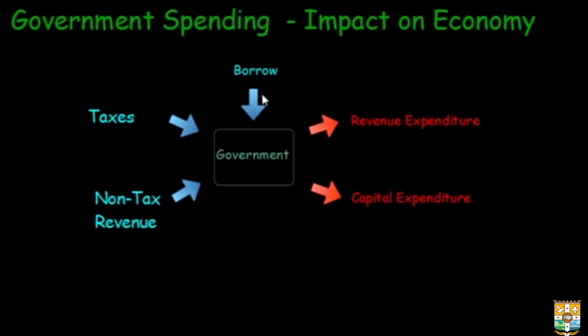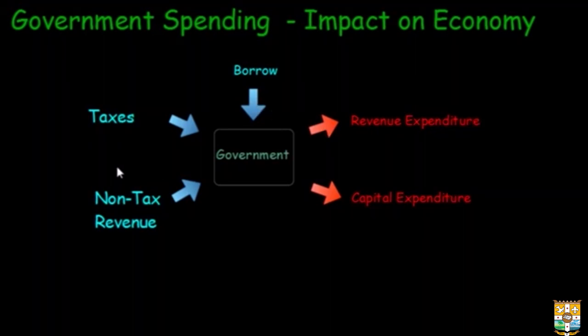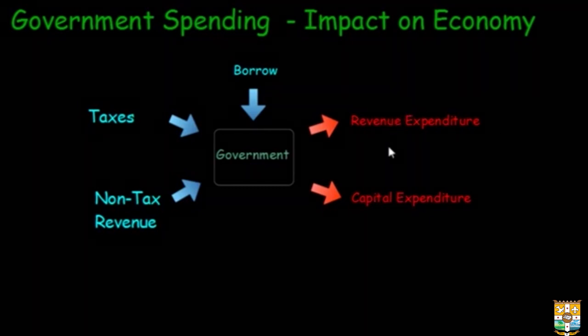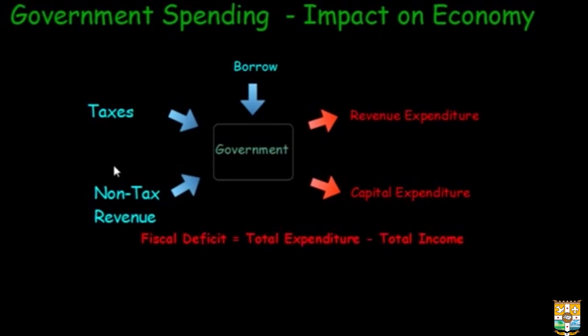It can borrow the money from the central bank, that is the Reserve Bank in India. The government of India can borrow from the Reserve Bank of India, or they can borrow directly from the market. Now, when the government spends more than it earns, when the total expenditure, the revenue expenditure and the capital expenditure, is more than what the government earns, the government is known to be running a deficit.